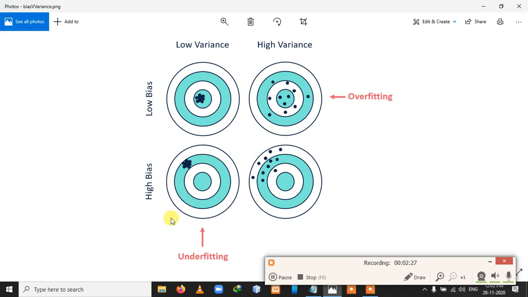Now in underfitting, you can see a high bias, which means our actual value and our predicted value are quite far from each other, but the variance is low. That means predicted data points are quite near to each other, but there is a huge difference between the actual value and our predicted value. So it also leads to wrong prediction. That is all about underfitting.